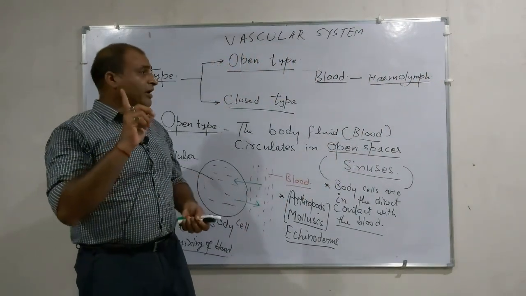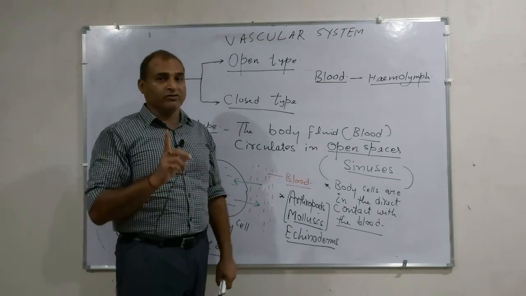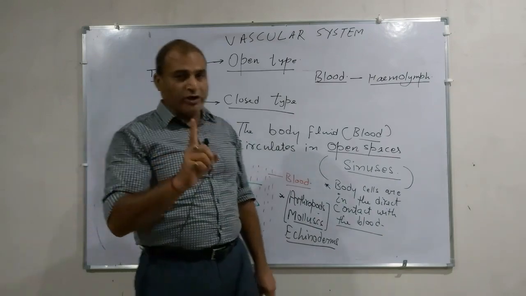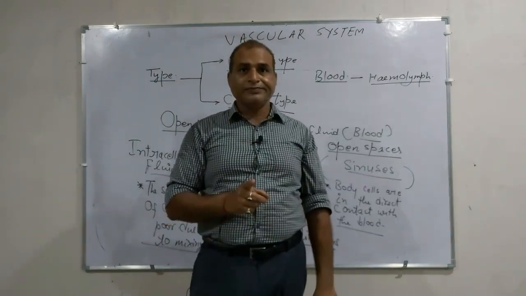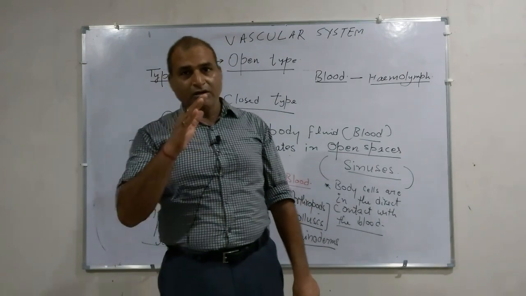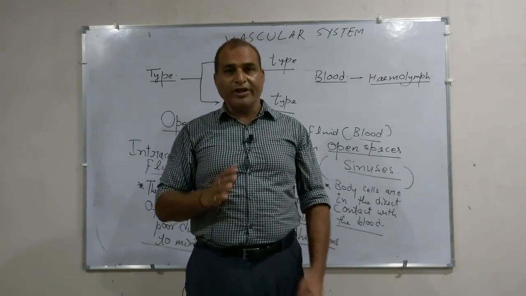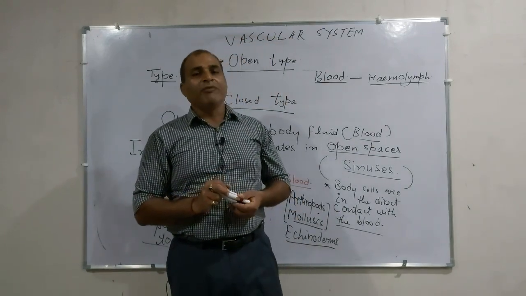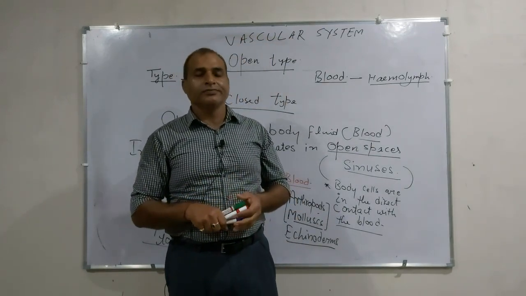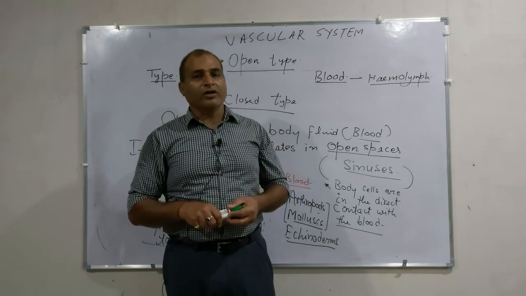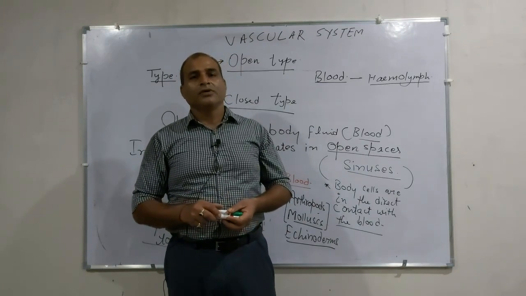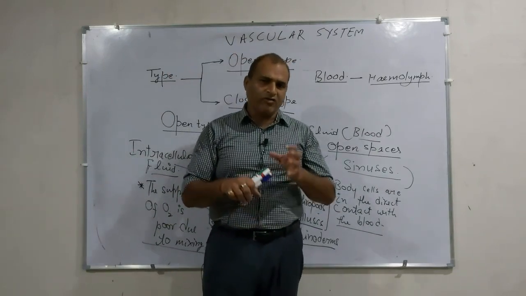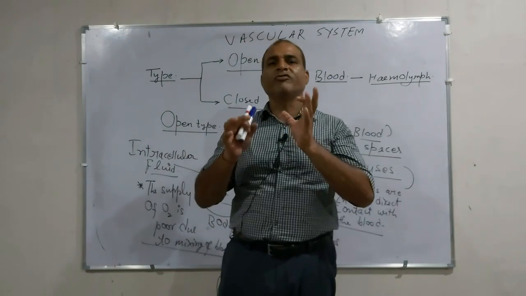In the case of animals having the open type of blood vascular system, the blood is known as hemolymph. It circulates in open spaces like sinuses. There is no privacy between the pure and impure blood. Therefore, the mixing of pure and impure blood takes place here, and very poor oxygen is supplied to the body. For this purpose, these animals have a very slow rate of metabolism, and they require a moderate amount of oxygen to fulfill their requirement.